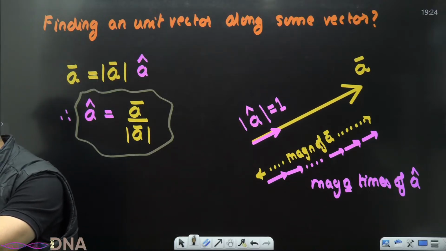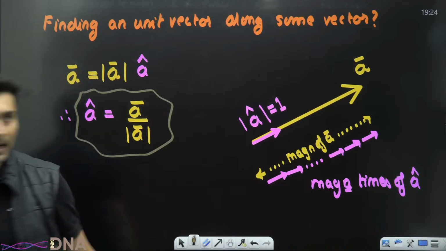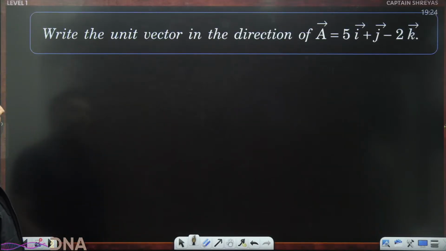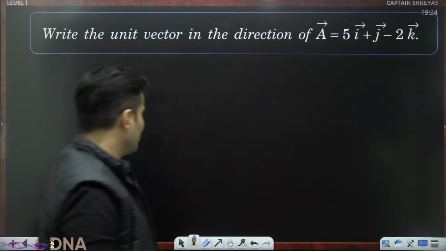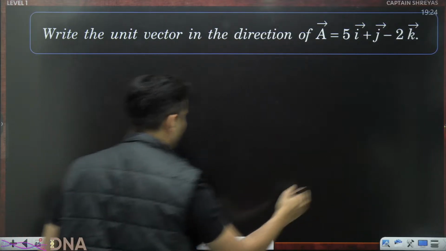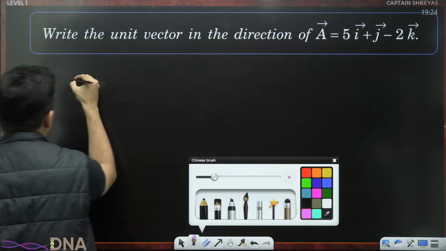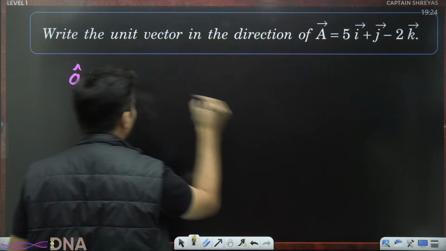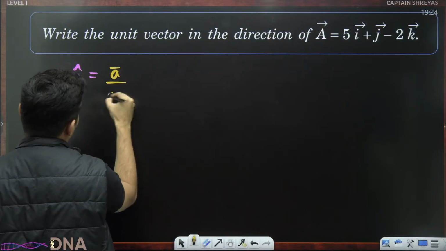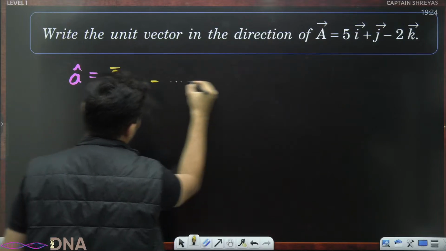Clear till this point? Very good. So if this was a question, and the question was find the unit vector in the direction of this, what will you do? Okay, let's use our formula. We have to find A hat. A hat is nothing but the vector A upon the magnitude of it. What is vector A?